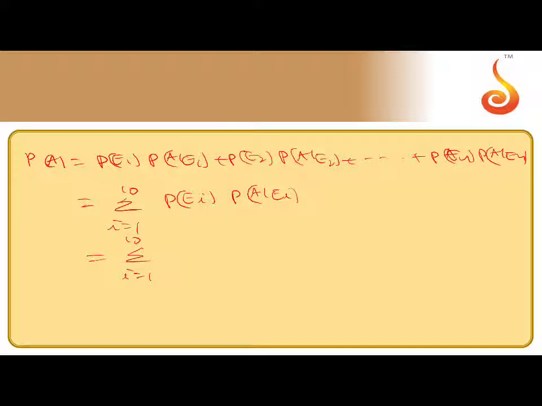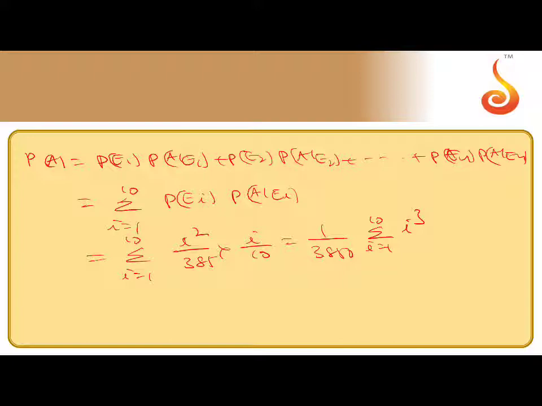P of A_i is i square by 385, and P of E given A_i is i by 10. So this gives 1 by 3850 into sigma i equals 1 to 10 of i cube.